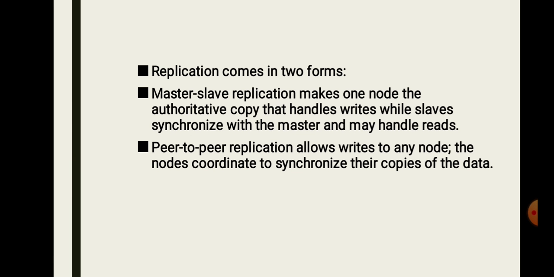Replication comes in two forms. First is master-slave replication, which makes one node the authoritative copy that handles writes, while slaves synchronize with the master and may handle reads. Peer-to-peer replication allows writes to any node, and the nodes coordinate to synchronize their copies of the data. These are the two replication modes.